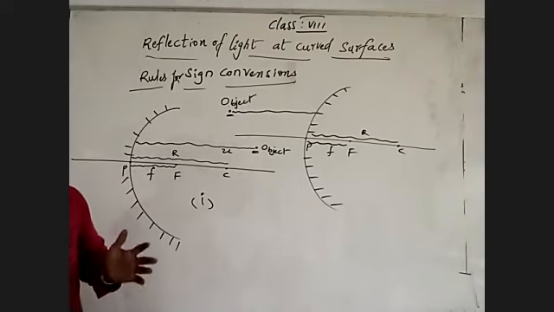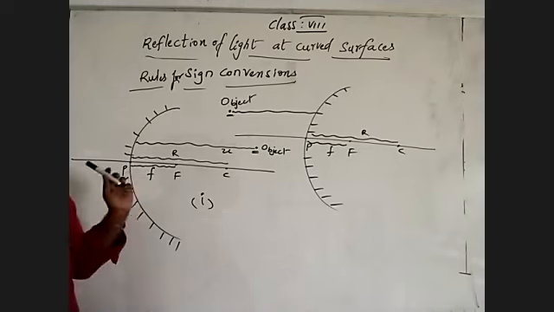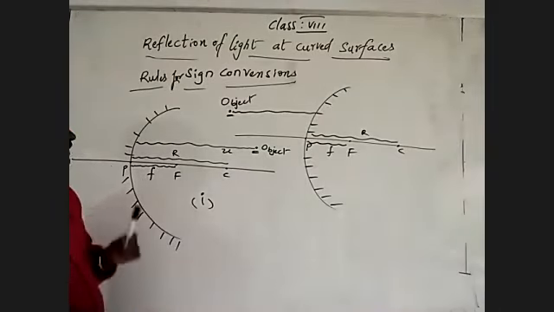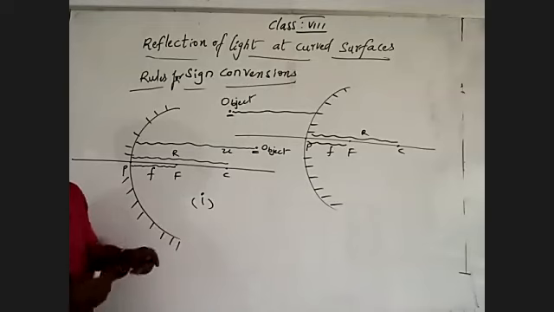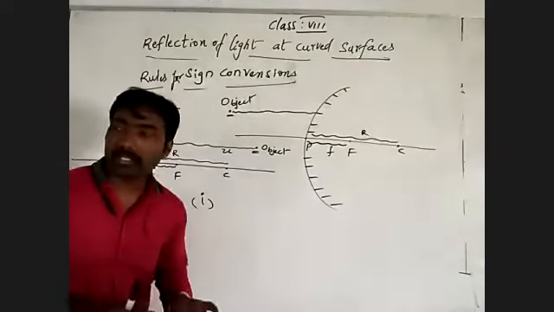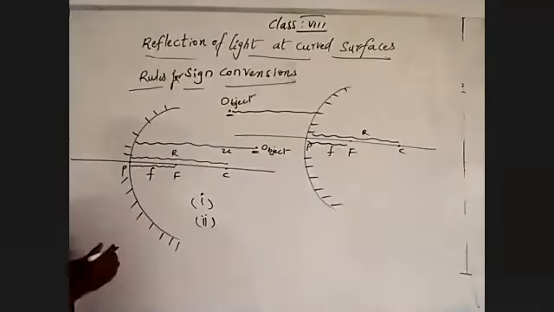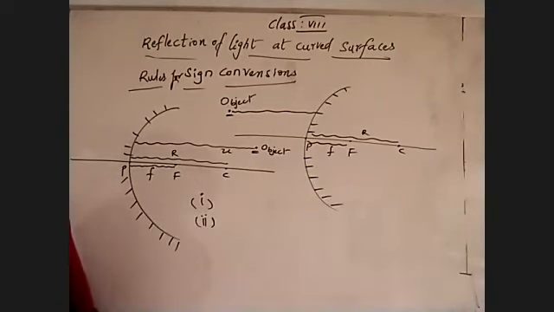You must count from 1. Like that only, you must measure the distances from the pole. The first rule of sign convention is that all distances should be measured from the pole. Can you remember the first rule?